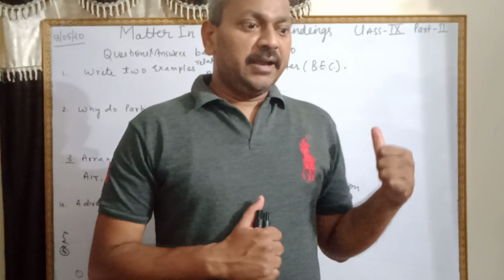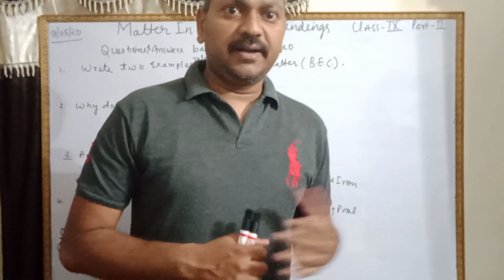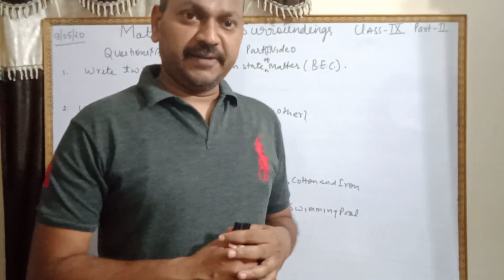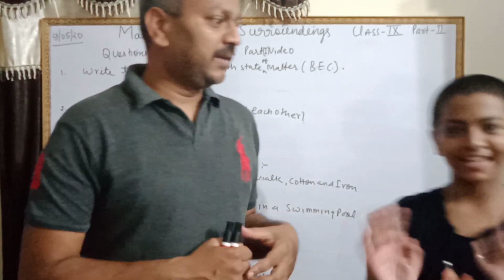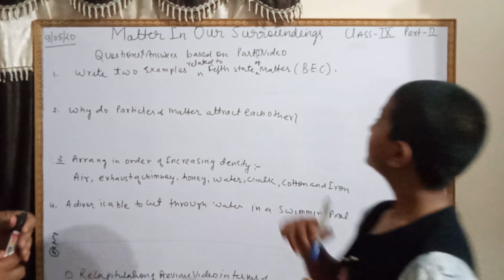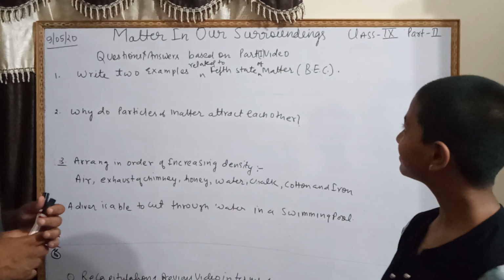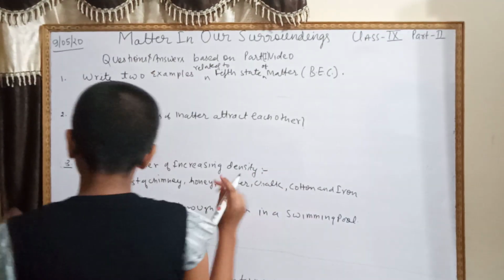Now in the previous video based problem, question number 1, I am asking little teacher, student Trisha, and she will give the answer. Alright, please come. Hello everyone. Question number 1: give 2 examples related to the 5th state of matter, that is BEC. Can you tell me the examples? Okay.